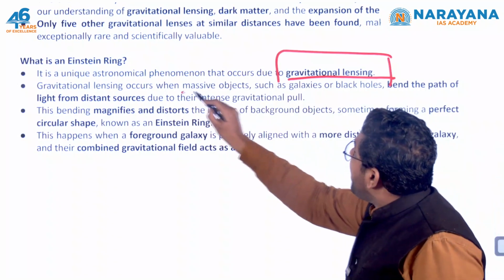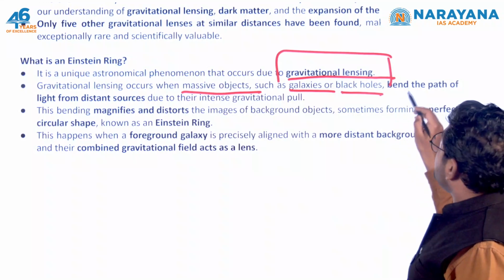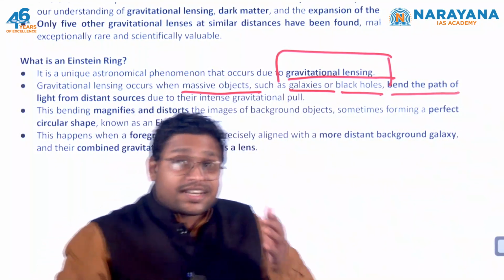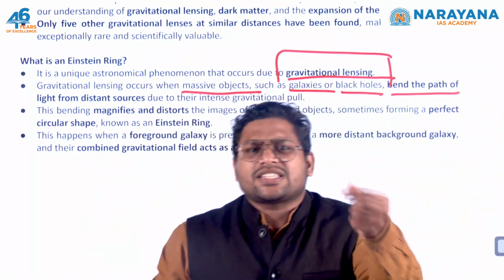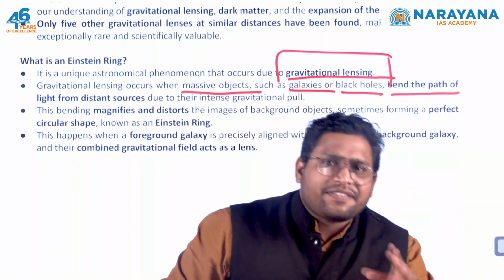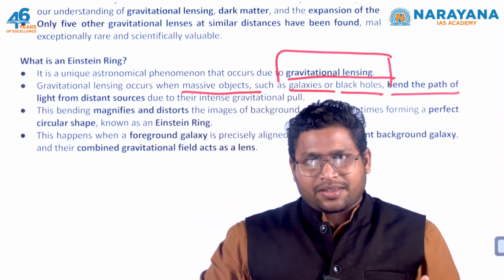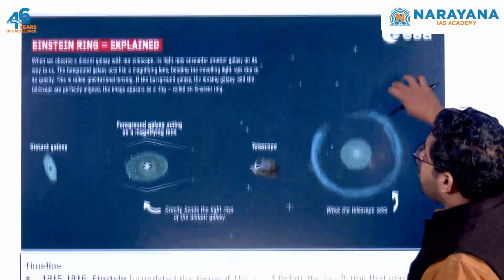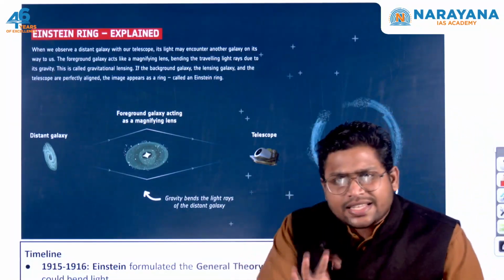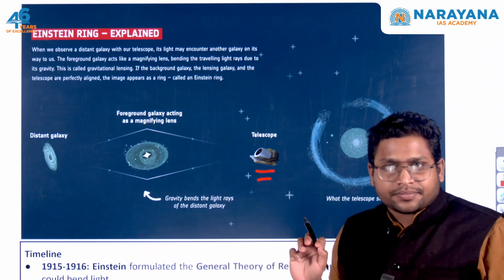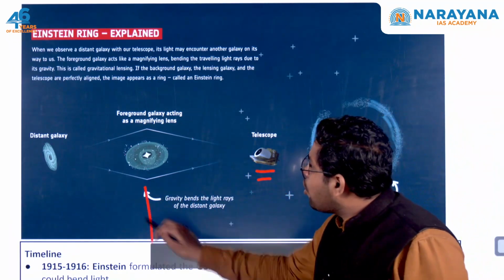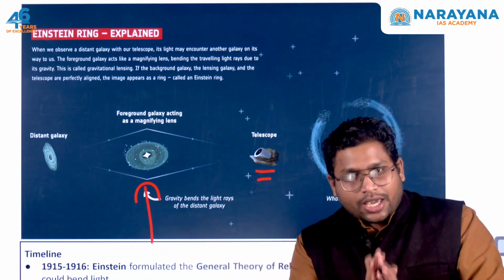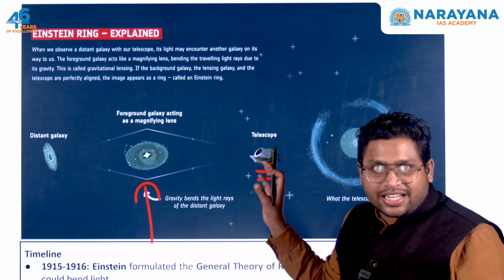It occurs when massive objects such as galaxies and black holes bend the path of light from a distant source. This is gravitational lensing, because just like lenses work in a similar fashion, this gravitational lensing is taking place. Now when you understand this part, you can understand what is Einstein ring. So let's say we have a telescope over here. This telescope is trying to take an image of this particular galaxy or any planet or any star.